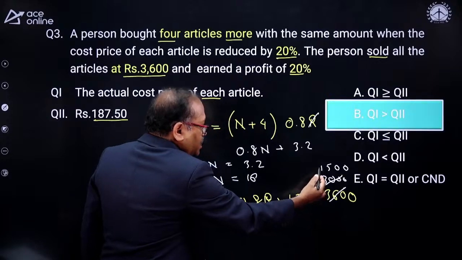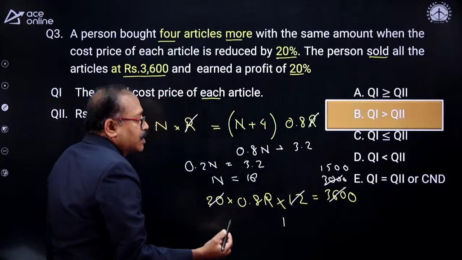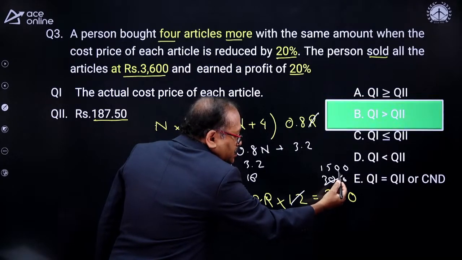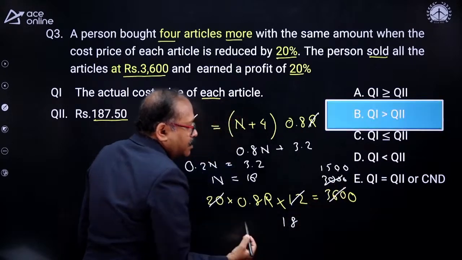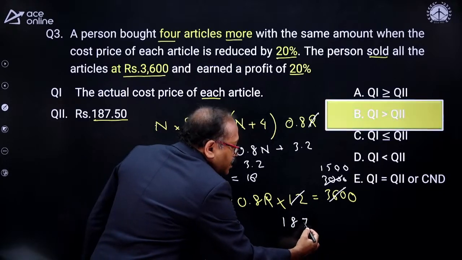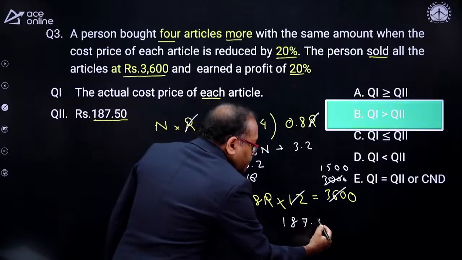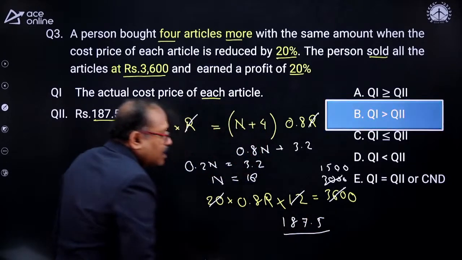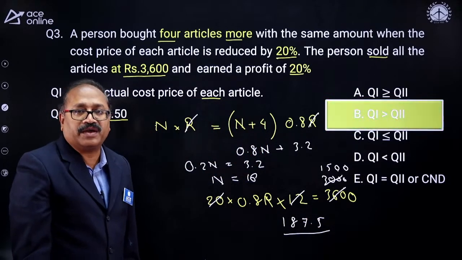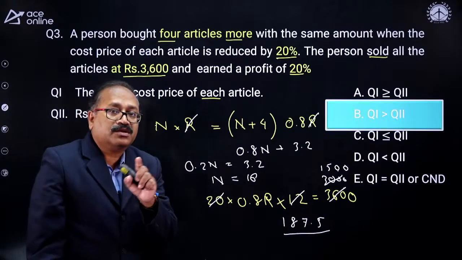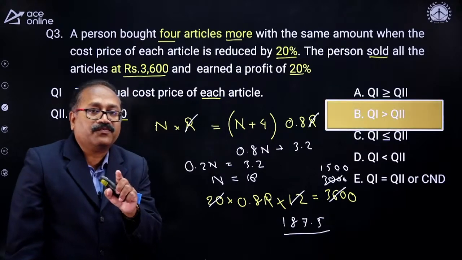So 8 8s are 64. I am left with 60. Then 8 7s are 56. I am left with 4, 40. So 8 5s are 40. So what is R? R is equal to 187.5. So here 187.5.